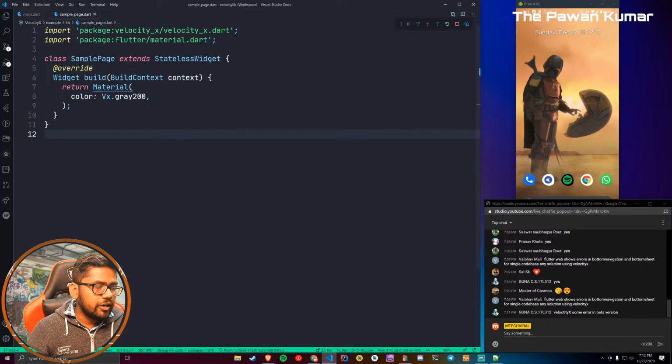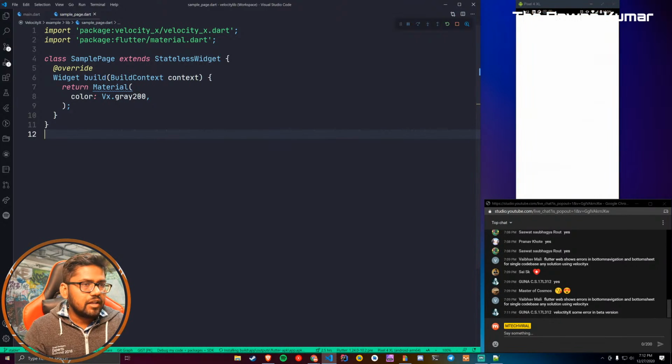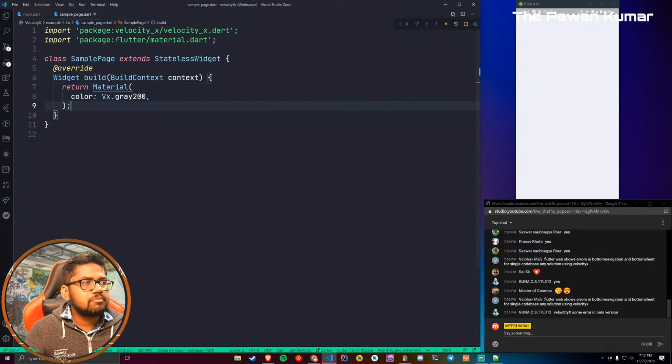By the way, there are a lot of good things in VelocityX which I'm not able to cover in all my videos, but you can definitely check the source code. It is totally open source, which you probably know. But this time I will write the documentation first before releasing these new things at least. So be ready for that.